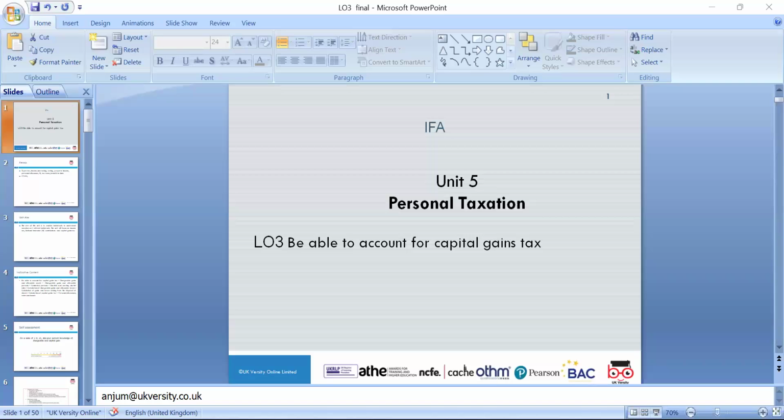Welcome everyone. Thank you. Okay, so today's lesson will really focus on our LO3 learning outcome, which is to be able to account for capital gain tax, which is Unit 5 LO3.